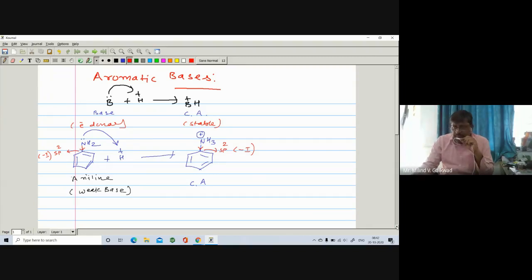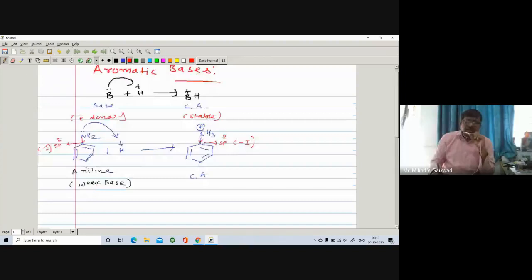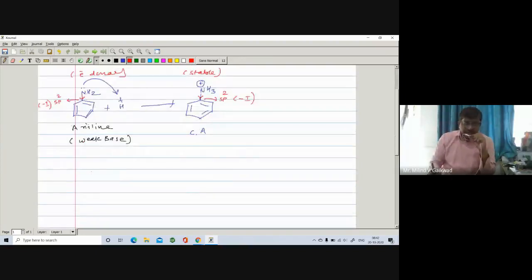Again, we can explain this aniline with the inductive effect. Now we can also explain it with respect to the resonance effect. You know the bases are the substances which have the ability to donate a lone pair to the H plus.